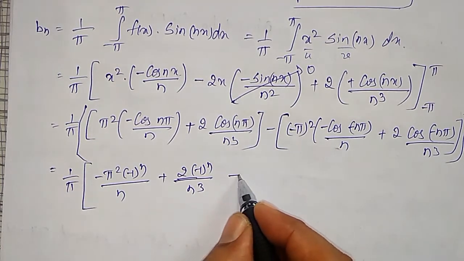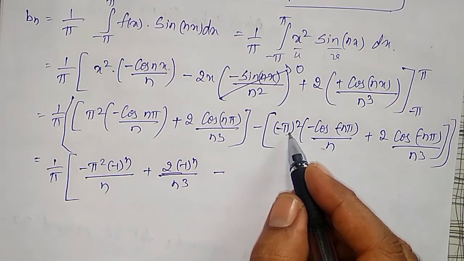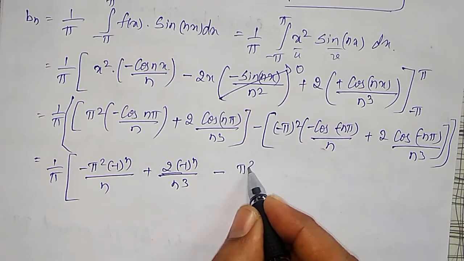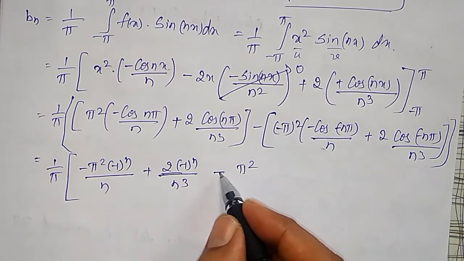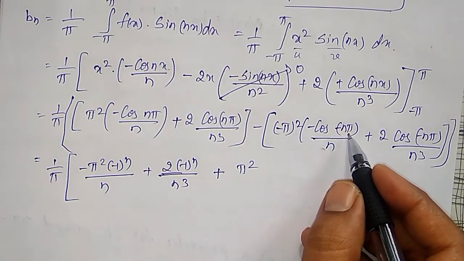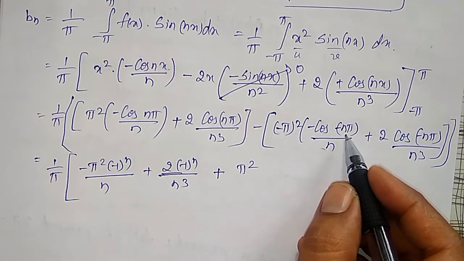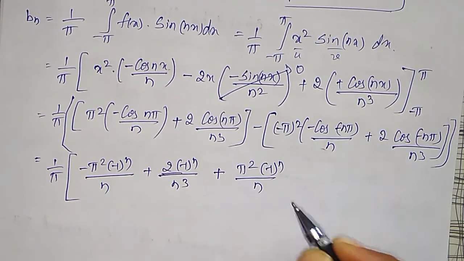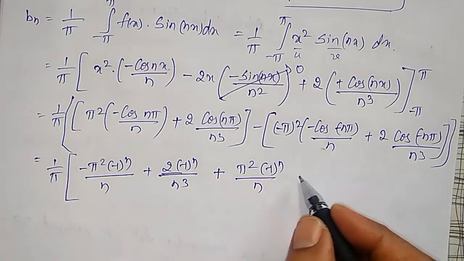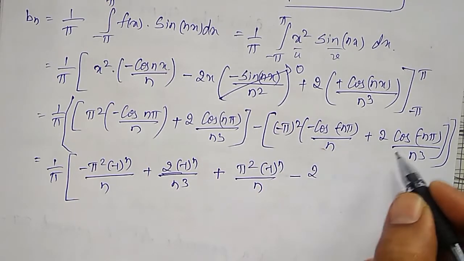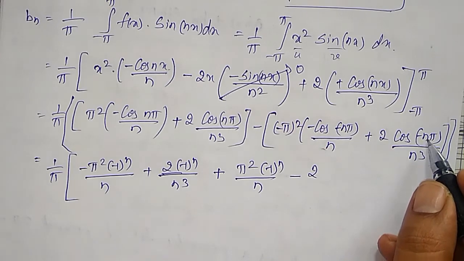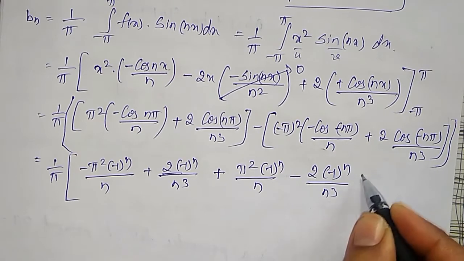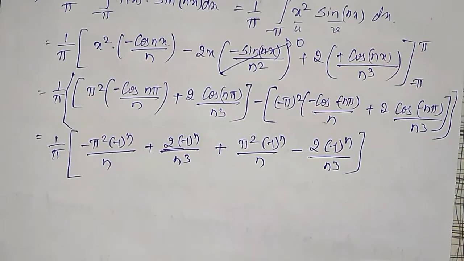And this one, minus pi raised to 2 will become plus pi square, and due to this minus of minus plus pi square, cos of minus theta is again plus cos theta, therefore it will become minus 1 raised to n divided by n, minus plus minus 2 times cos of minus theta is plus cos theta, therefore I can write it as minus 1 raised to n divided by n cube. Check it, what are the terms I am going to get here.